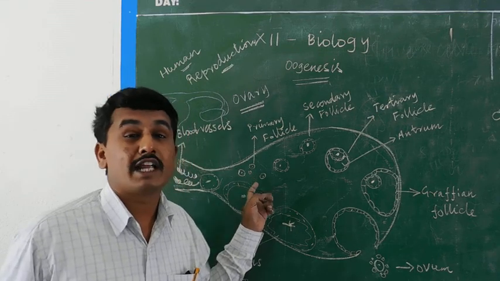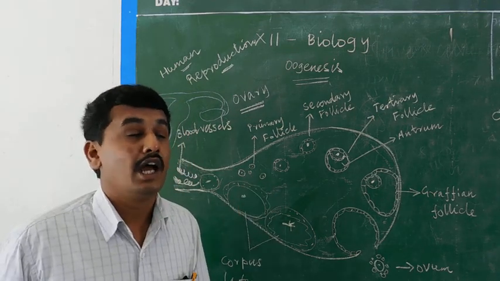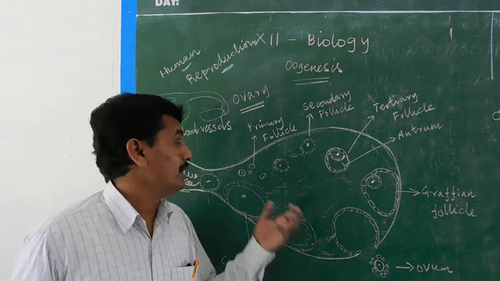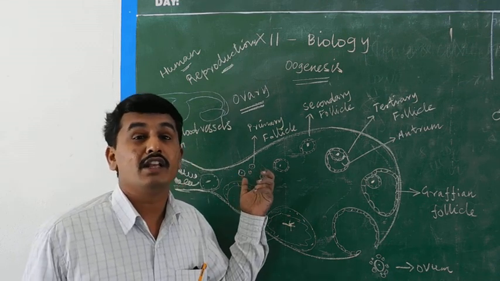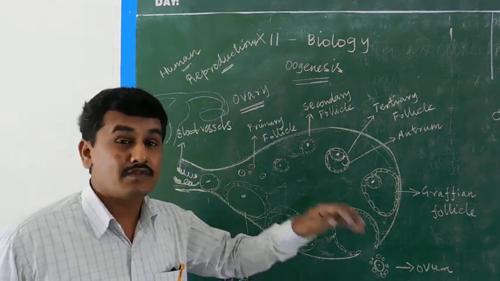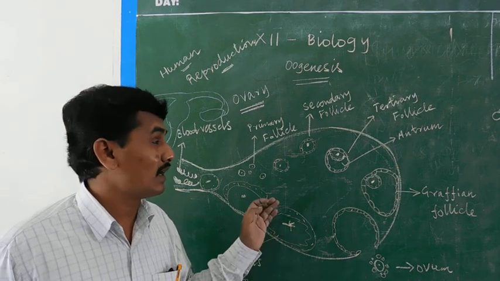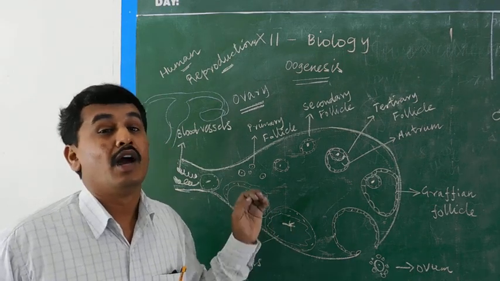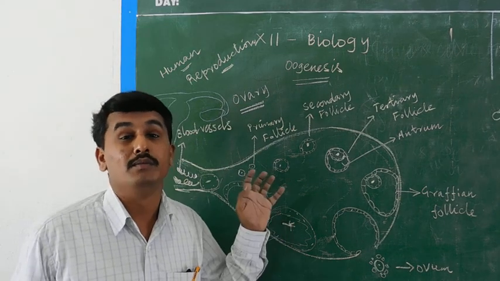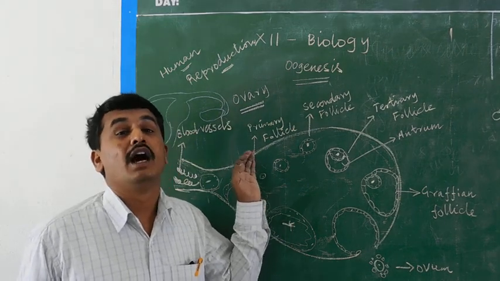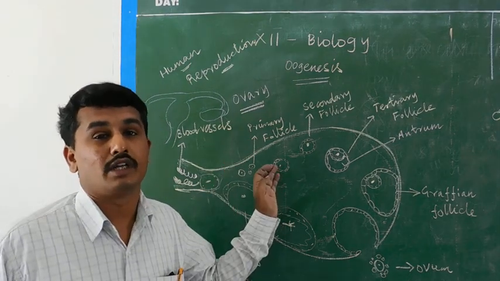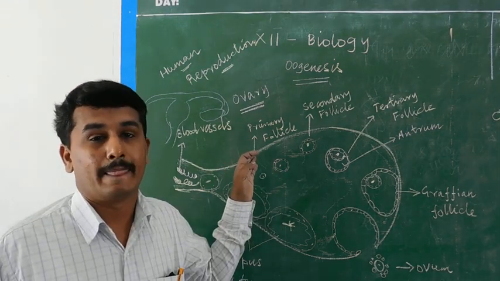Millions of primary follicles are present during development of the fetus. After birth of the female, only 60,000 to 80,000 primary follicles remain inside the ovary.